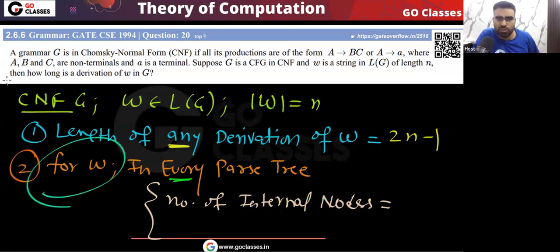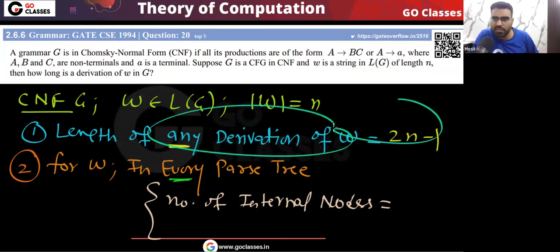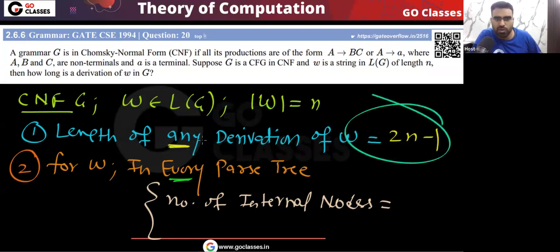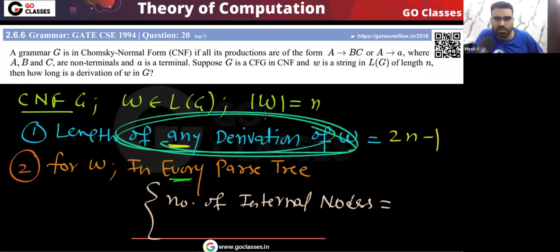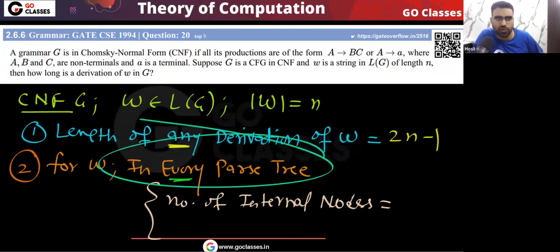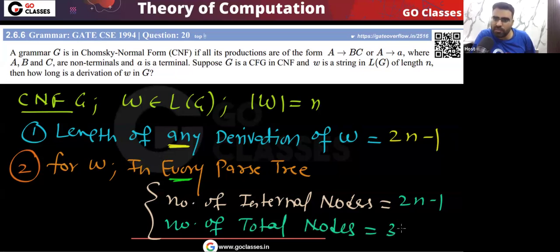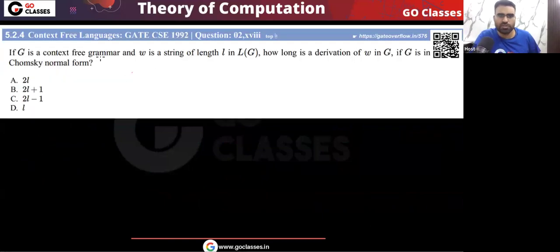This is the reason I'm saying that for this string W, whatever parse tree you take, or any derivation you take, the length of the derivation will be 2n minus 1. You can take any leftmost derivation, any rightmost derivation, the length will be 2n minus 1. Similarly, for any parse tree, the number of internal nodes will always be 2n minus 1, and the number of total nodes will be 3n minus 1. These are some variations they can ask you.